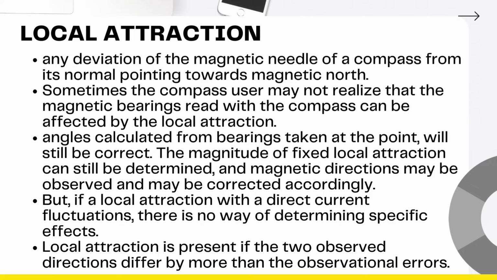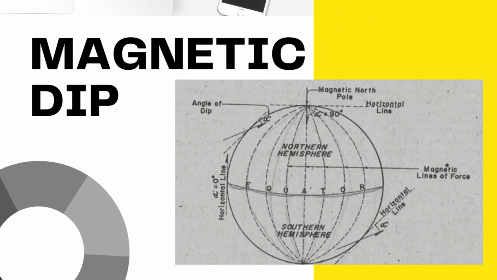Local attraction is present if the two observed directions differ by more than the observational errors. We can also detect a local attraction when the forward and back magnetic bearings of each line are read at its end. Let us now move on to magnetic dip.